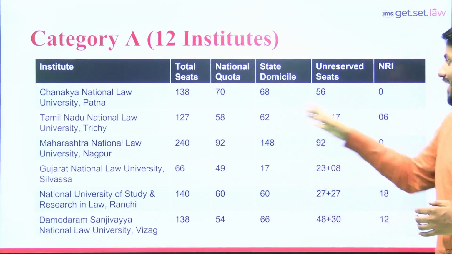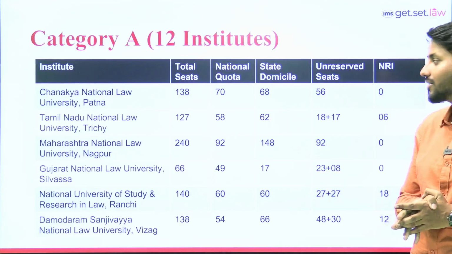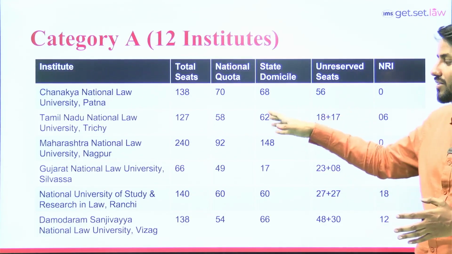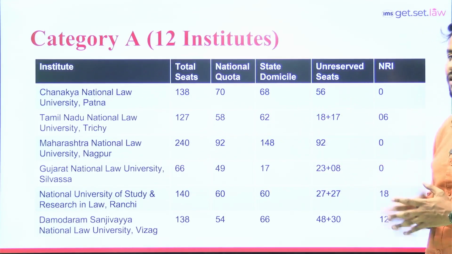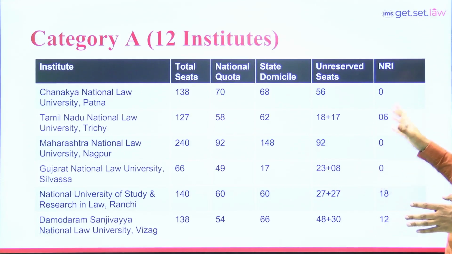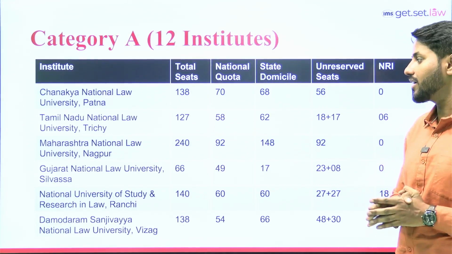Out of 58, 18 seats are for unreserved category students, and 17 seats out of 62 seats is for state domicile unreserved category students, and in total they are offering 6 NRI category seats.